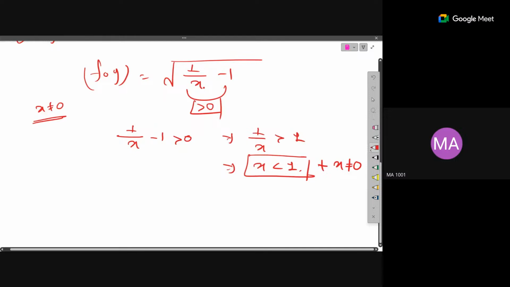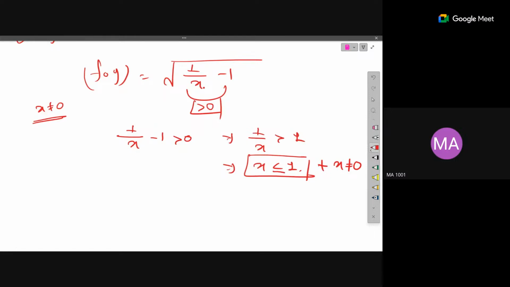So both things we have to combinedly write. And we can take x to be less than or equal to 1, because if you take x equal to 1, you will get the composition f composition g of x to be equal to 0, which is well defined. So here the answer will be x less than or equal to 1, plus the condition x should not be equal to 0.